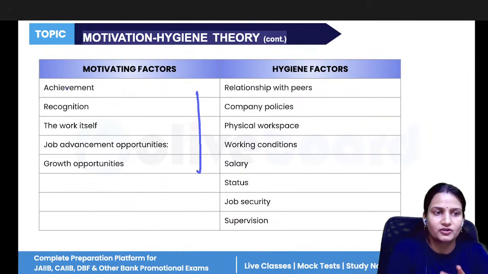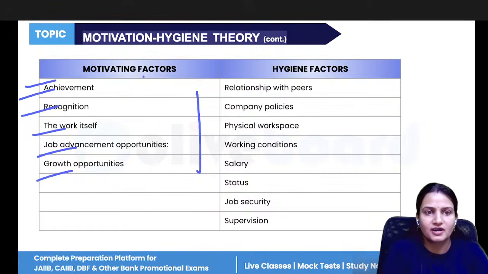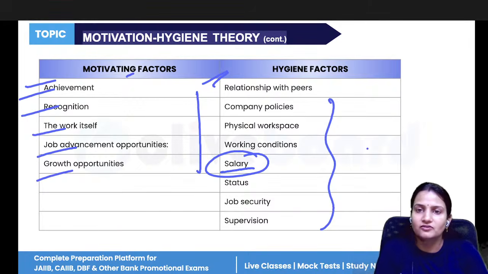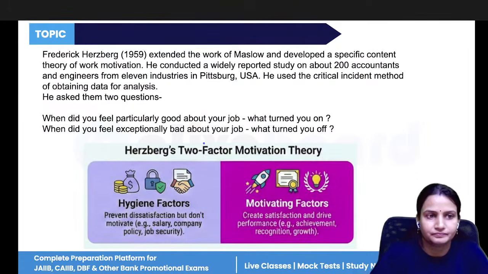So what comes under motivating? Achievement, recognition, work, job advancement. These are the motivating factors. And all these are the hygiene factors, like salary. If you receive your salary every month, you are neither happy nor sad. But in any month you have not received your salary, suddenly you become dissatisfied. So those are the hygiene factors.